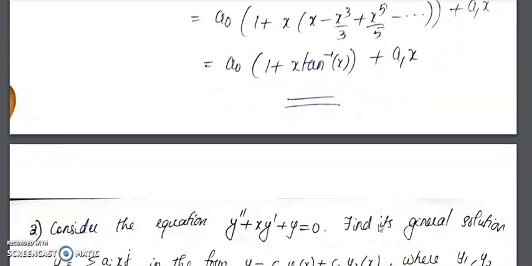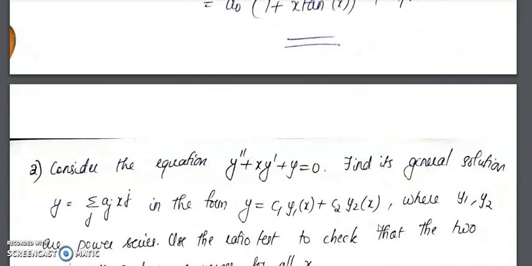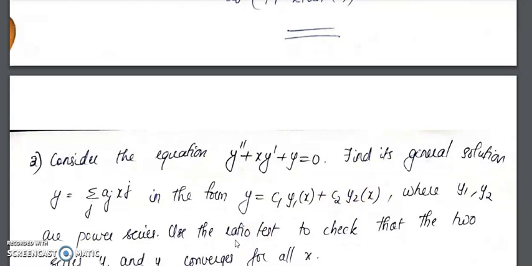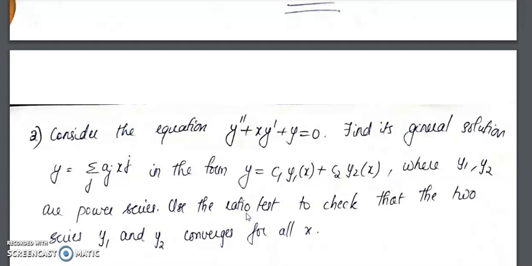Now let us look at one more problem. Consider the equation y double dash plus xy dash plus y equal to 0. You are asked to find the general solution y equal to summation over j a_j x^j, in the form y equal to c1 y1 plus c2 y2, where y1 and y2 are power series, and use a ratio test to check that the two series y1 and y2 converge for all x.